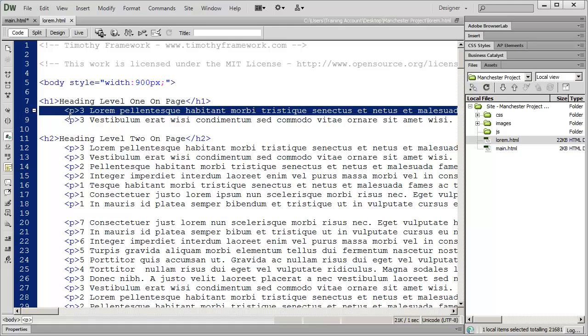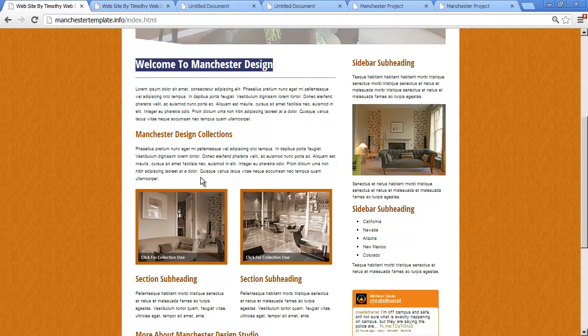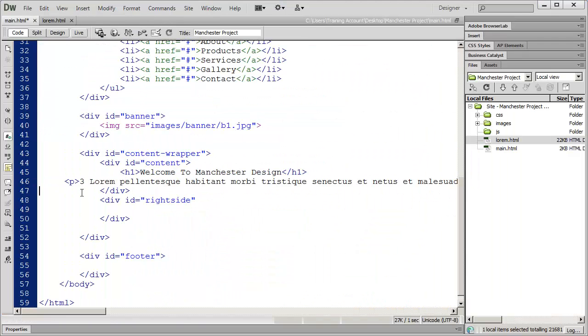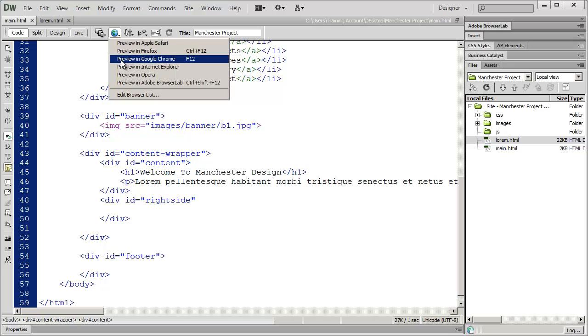And I'm going to go ahead and highlight this first one here. You can highlight any of these you want and copy it, and then just paste it into my project. And I'm going to get rid of the number 3 there. Save it. And then let's preview this in a browser.